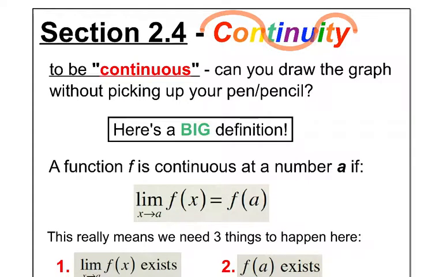Hello, calculus friends. Welcome to section 2.4, where we take a little break from the hardcore limits we've been working on, and we're going to just talk about continuity.